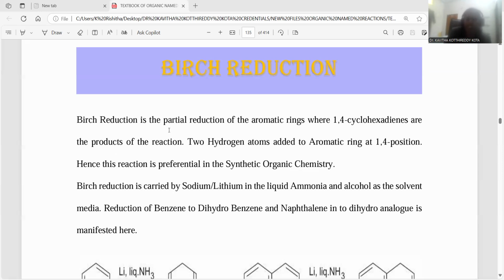Birch reduction is the partial reduction of an aromatic ring where 1,4-cyclohexadienes are the products of the reaction. It is a mildly reducing process. Two hydrogen atoms are added to the aromatic ring system specifically at the 1,4 position. Hence the reaction is preferred in synthetic organic chemistry. Many applications can be noticed, and from the examination point of view, this is the most important and significant content regarding Birch reduction.